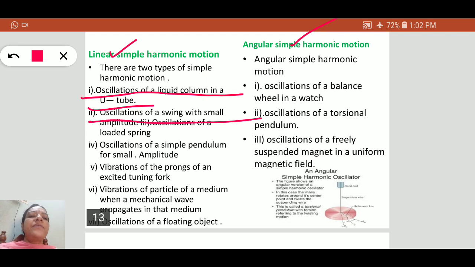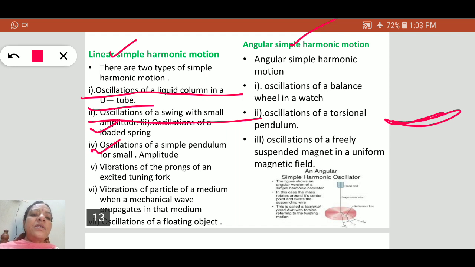Similarly, oscillations of a swing, oscillations of a loaded spring, and oscillations of a simple pendulum for small amplitude. These are linear simple harmonic motions, where the oscillator moves along a straight line.